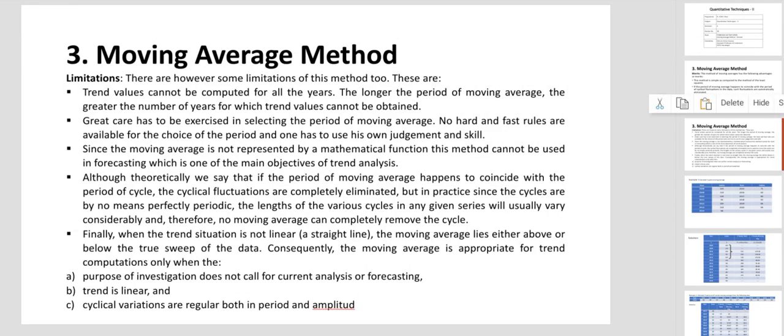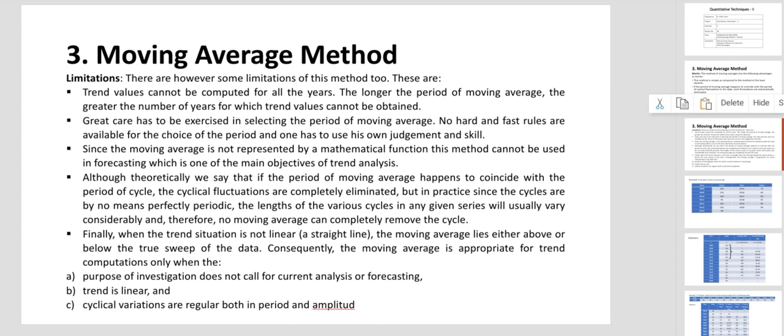So what are the limitations? Trend values cannot be computed for all the years. We have seen the beginning year and the last 2 years in case of odd years, and the beginning and last 2 years in case of even years. Certain data you are not going to get, right? You cannot calculate all the data from each and every year.